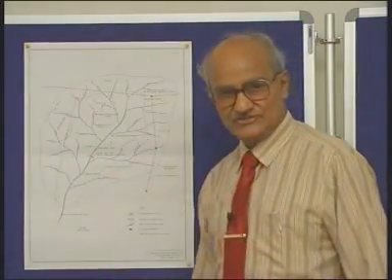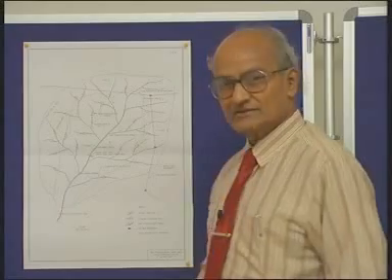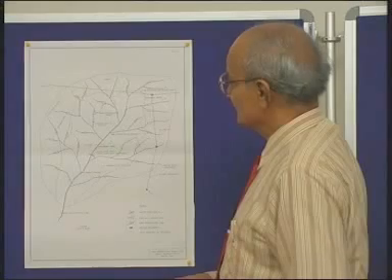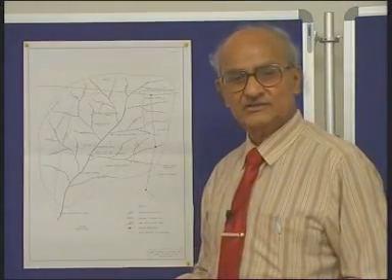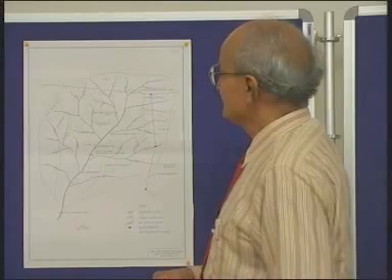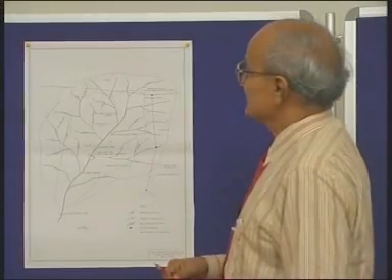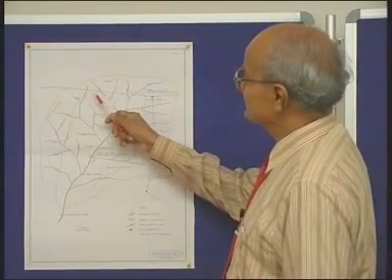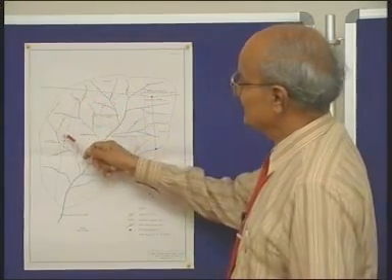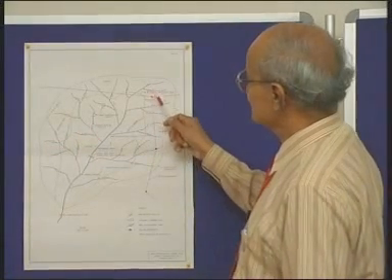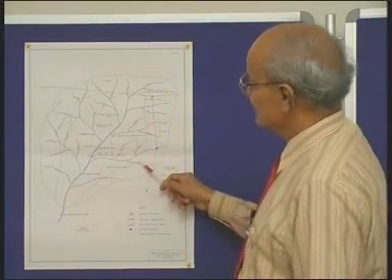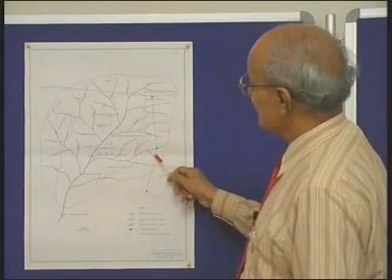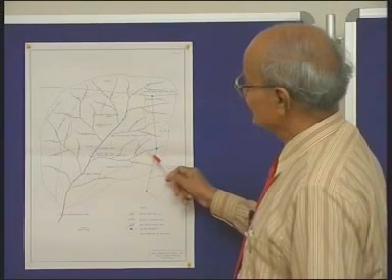If this is the feature, then what are the various watershed development works that we have to take up in order to increase the recharge to groundwater and also to prevent soil erosion and soil runoff? There are possibilities for constructing mini percolation tanks as shown in red here. These are all the mini percolation tanks, and these are all to be constructed in the first order of streams. When we say first order of streams, that is a stream without any tributary joining it.